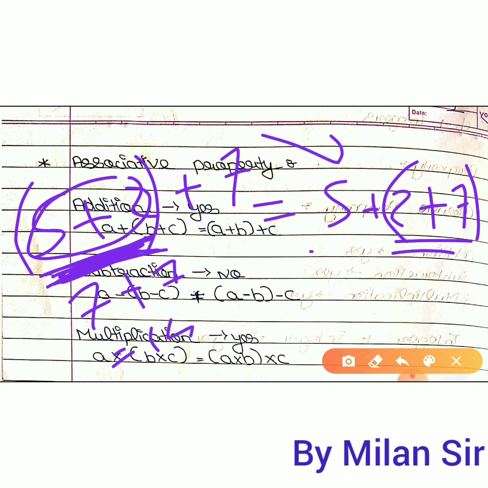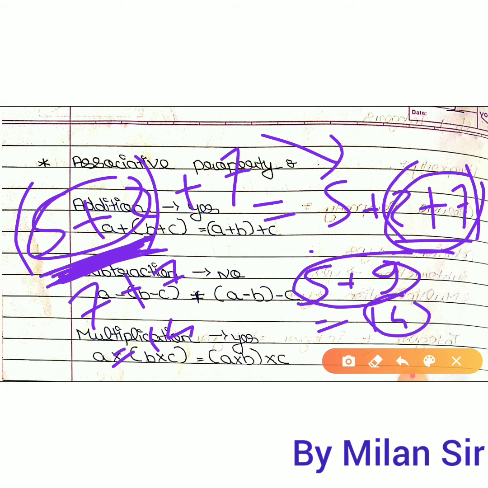Here in the second case, 5 as it is, first of all we need to solve this bracket. 7 plus 2 is 9. Now 9 plus 5 is 14. So we get the same answer. So we can say that the associative property is applied for the addition process.